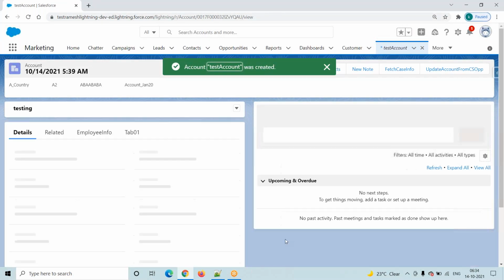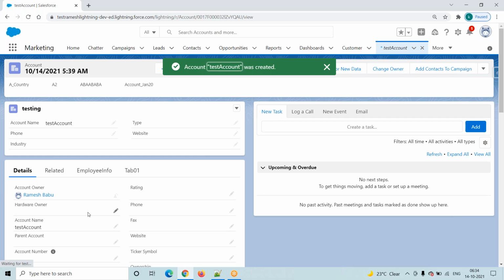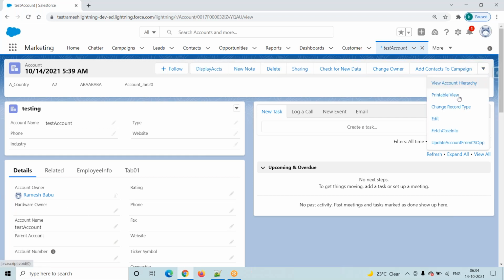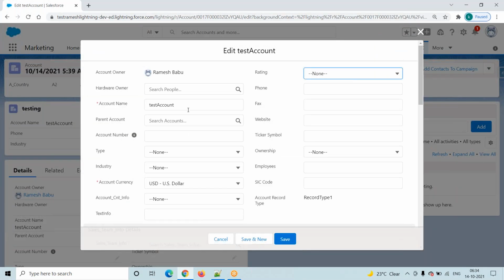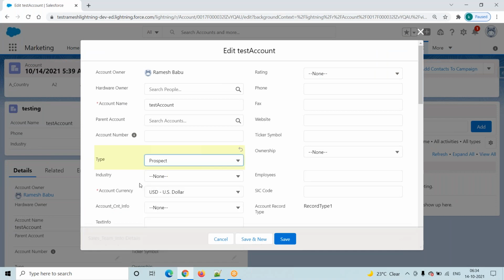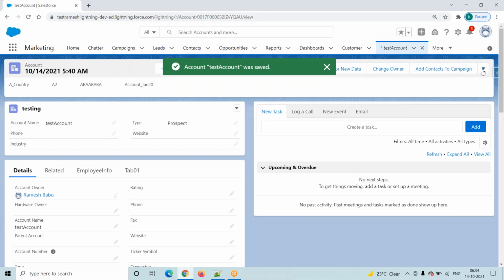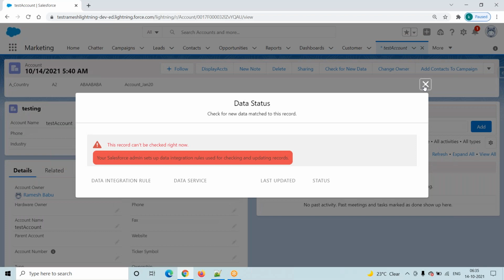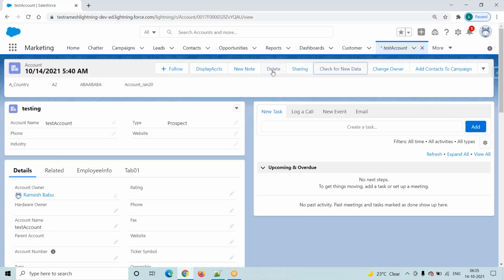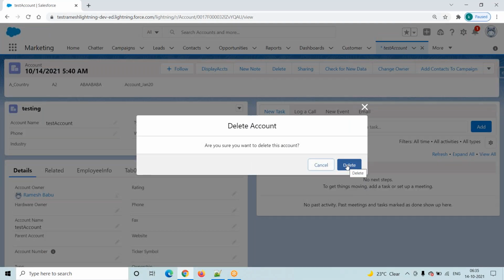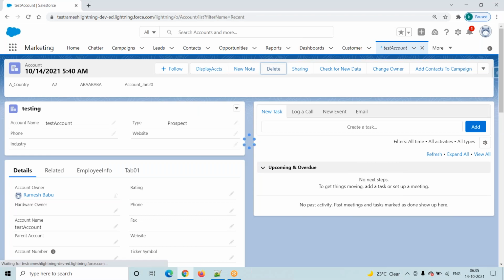We created one record. Once a record has been created, I will go here and update this particular record. Click on this edit button, perform some changes on this record and click on the save button. This is nothing but updating a record. Suppose we want to delete a record, there is a delete button here. Click on this delete button. This is nothing but a delete event.